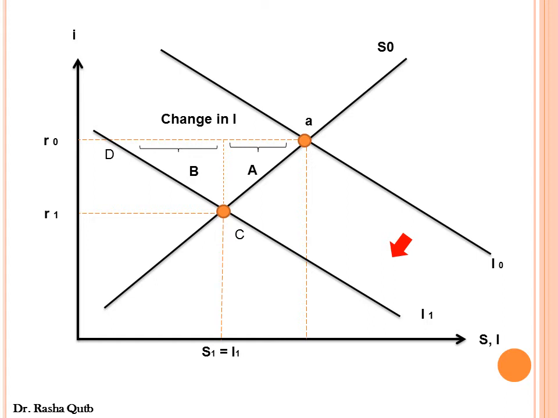Adding the two distances, we conclude that aggregate demand would increase by the distance A plus B. This increase in aggregate demand would cancel the initial reduction in aggregate demand due to the reduction in autonomous investment. That's why any change in investment would not have any effect on the aggregate demand curve.